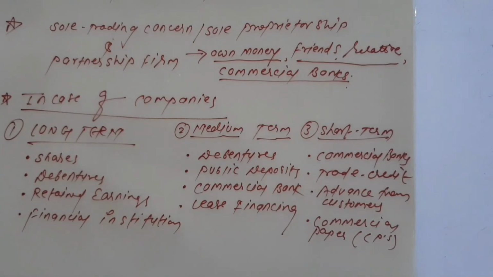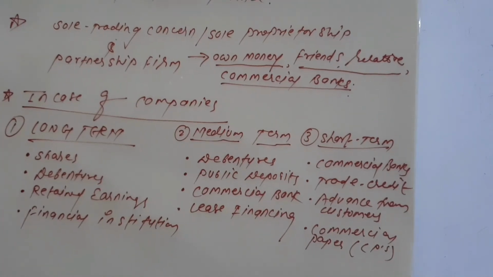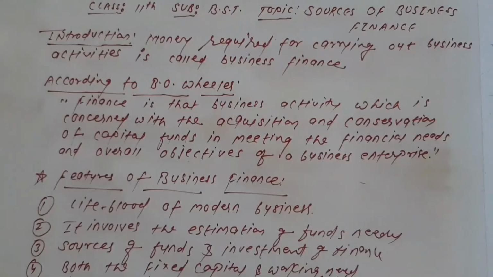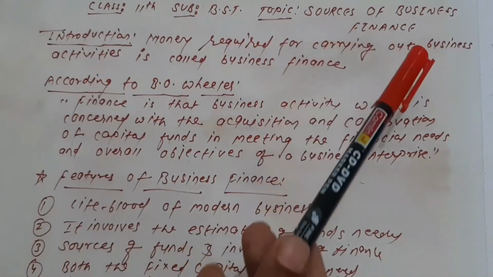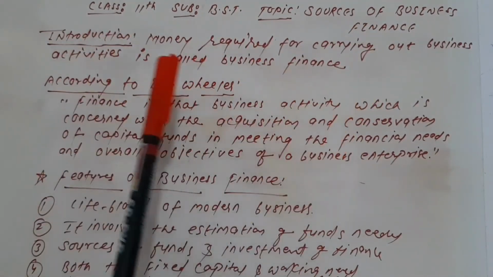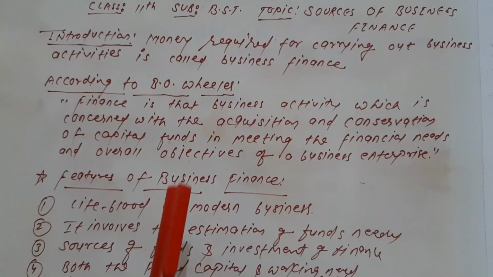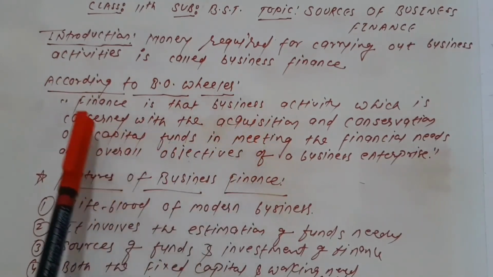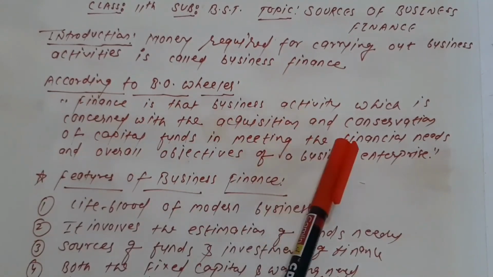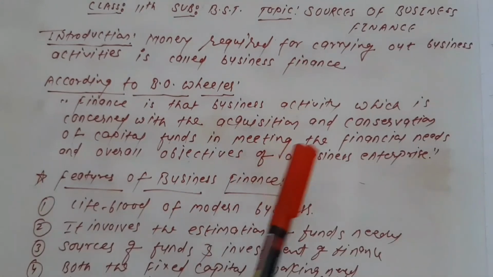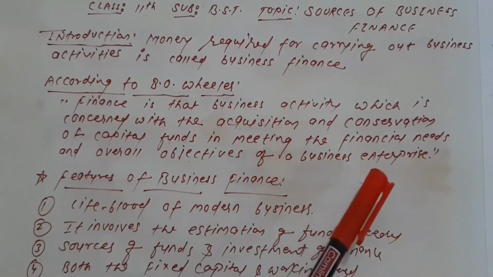Okay, so this is the end of the day. So, the summary of what we have done here. See, first thing, the source of business finance. The common meaning of business finance is the money required for carrying out business activities. But according to B.O. Wheeler's definition, finance is that business activity which is concerned with the acquisition and conservation of capital funds in meeting the financial needs and overall objectives of a business enterprise.